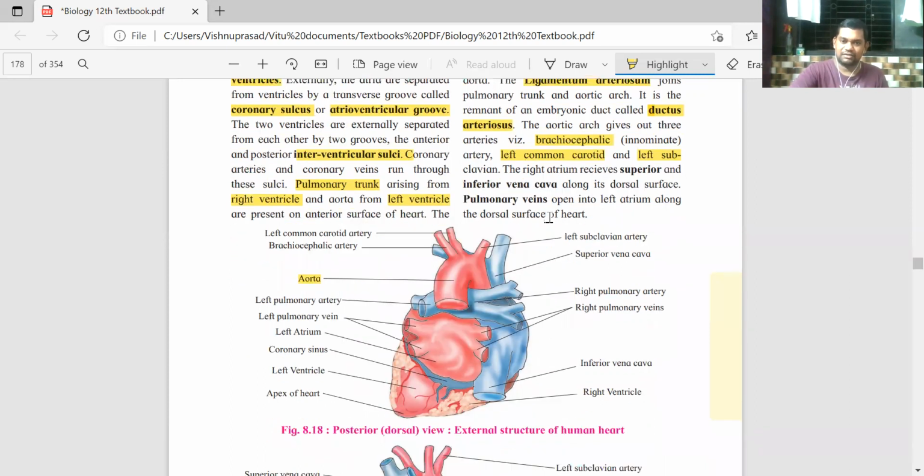Now, similarly, there are the pulmonary veins. They come from the lungs and open into the left atrium, which carries the purified blood.